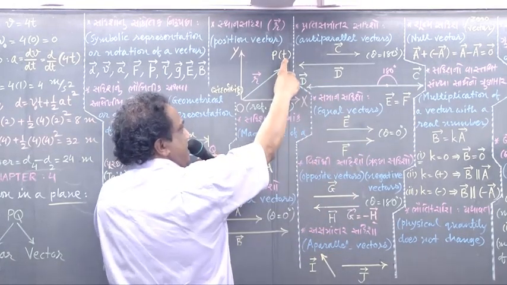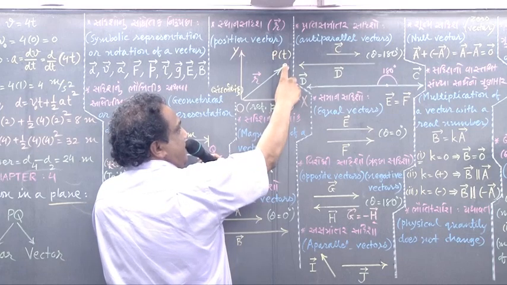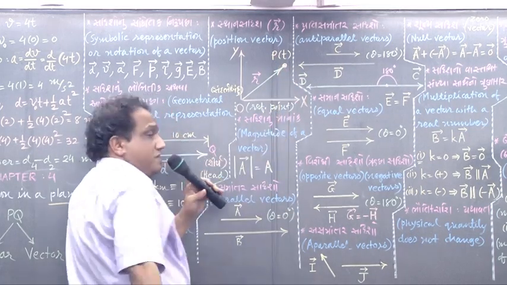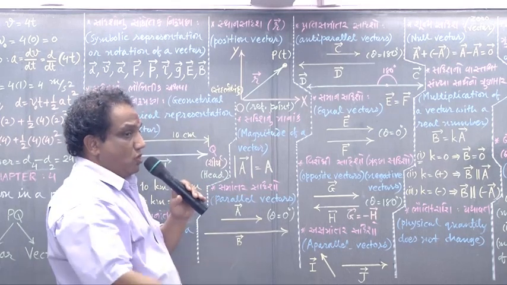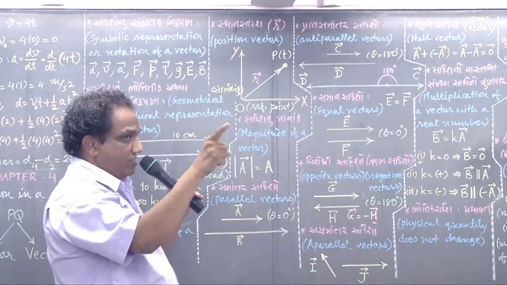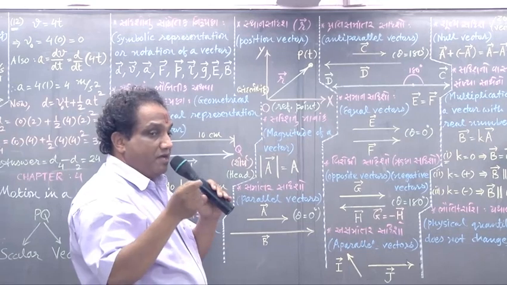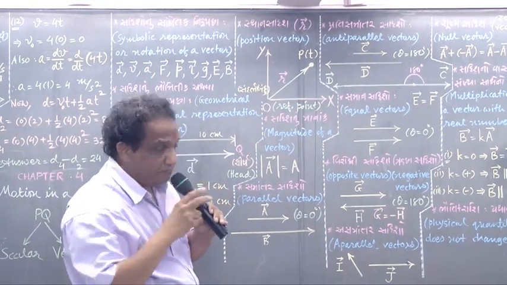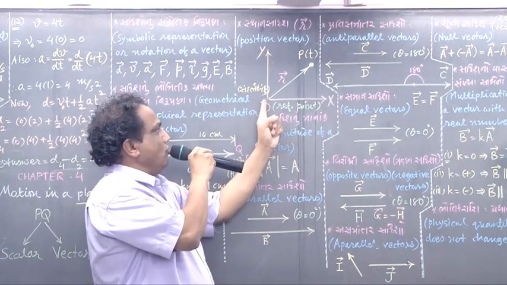At time t, it is found at this very point, say point P. Then we would like to locate its exact position with the help of a vector, and that vector is vector OP.